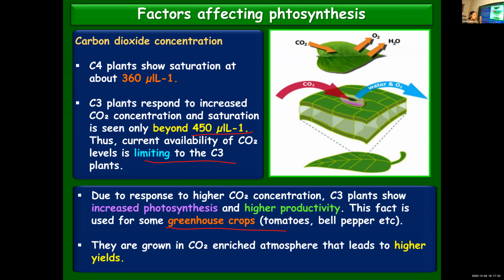Because we are cutting down the plants, with increase in pollution, we are not carrying out afforestation or reforestation. Trees are being cut down, and we are releasing plenty of carbon dioxide. If sufficient plants are there, they will absorb all this carbon dioxide and convert it into oxygen.